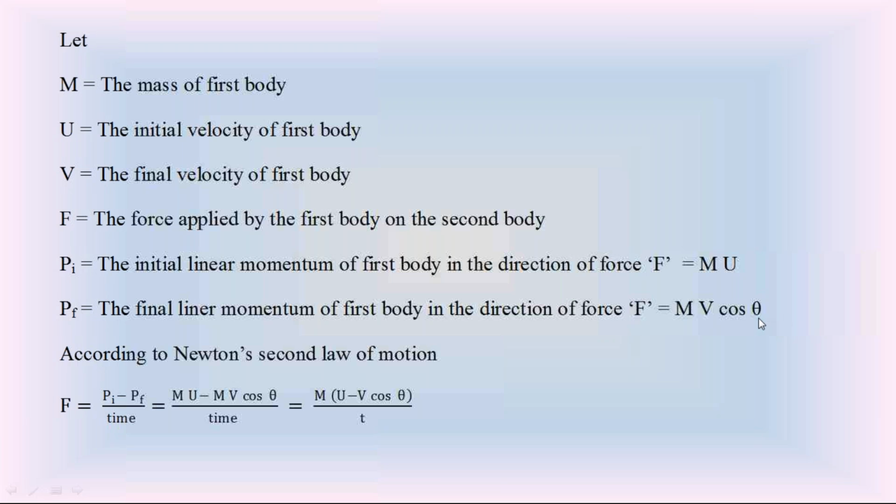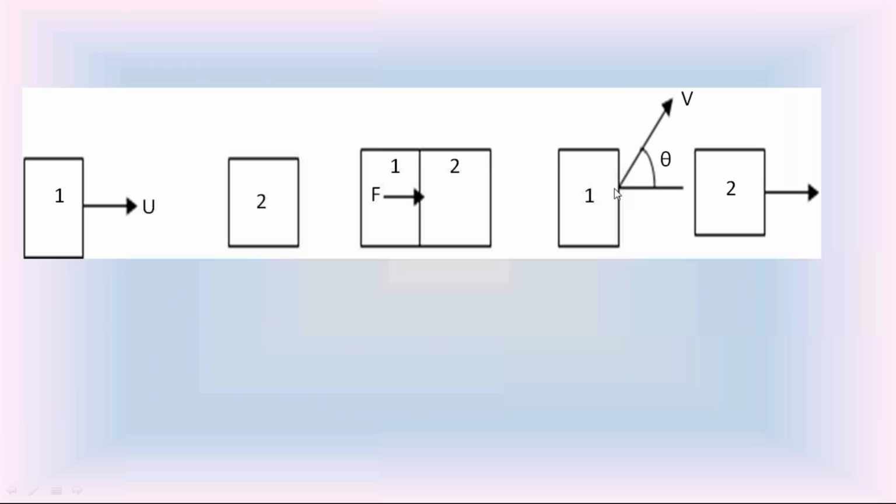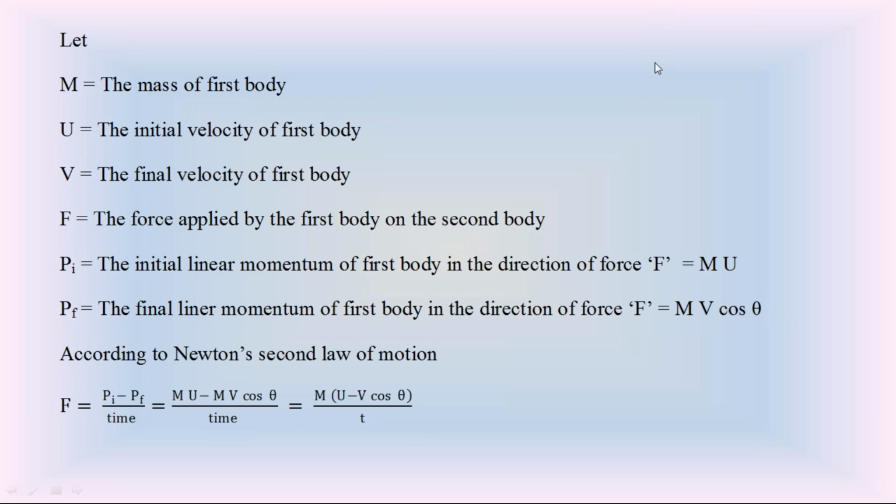For example, if that final velocity is in the vertical direction, theta becomes 90 degrees. So v cos theta becomes 0, and this final linear momentum becomes 0.